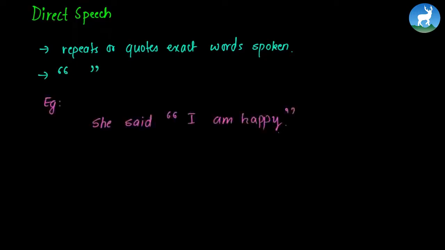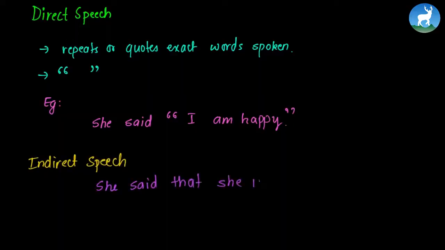For example, she said, "I am happy." So here we have quoted the exact words a person has said, and that's "I am happy." It's inside the inverted commas. So this is direct speech. We are not changing anything and we are reporting it as it is, with the exact words spoken by a girl. Now the indirect speech for this sentence will be, she said that she is happy.